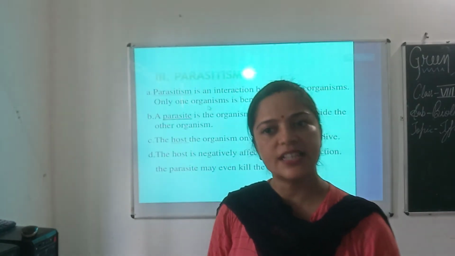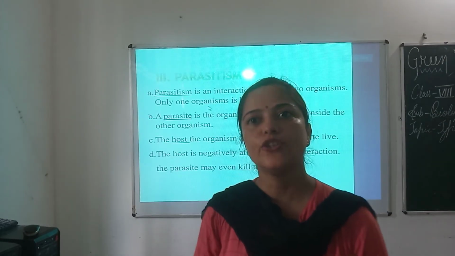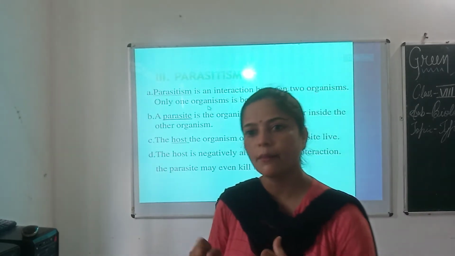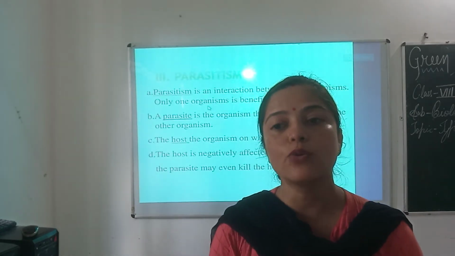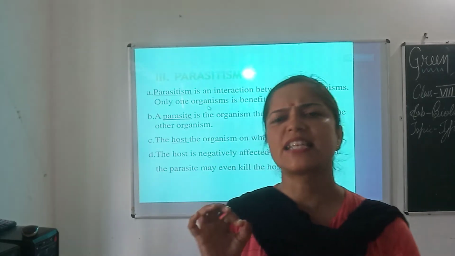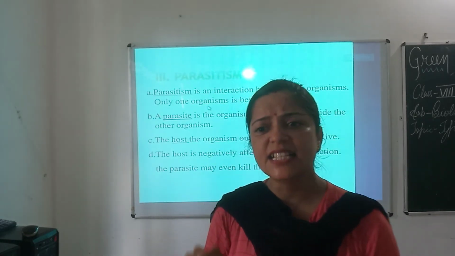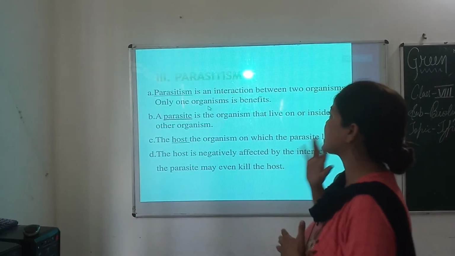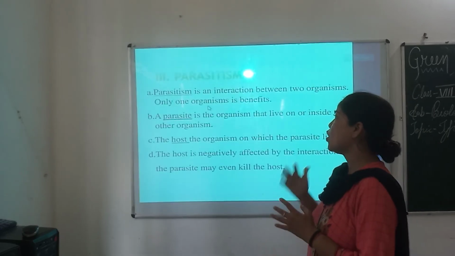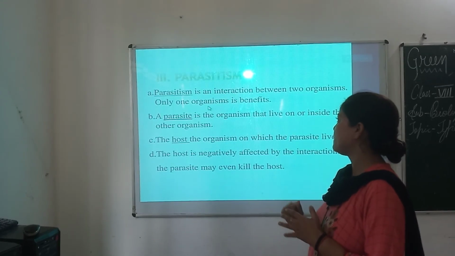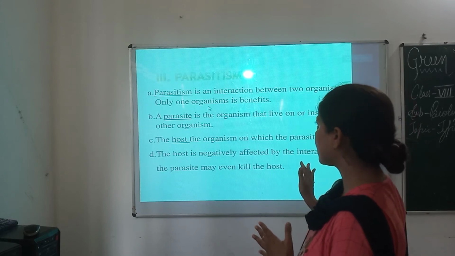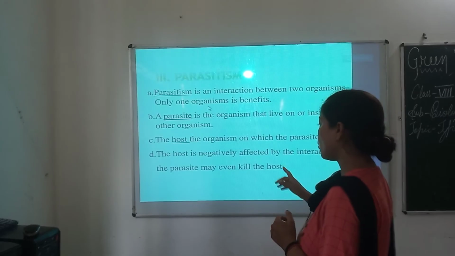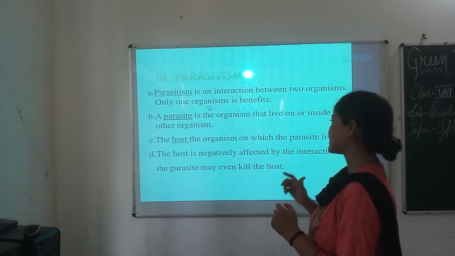The tapeworm lives in the intestines of humans and gets nutrition. Head lice live on human heads and suck blood. And cuscuta is a non-green plant; it gets ready-made food from the host. Clear? Parasitism is an interaction between two organisms in which only one organism is benefited. A parasite is the organism that lives on or inside the other organism. The host is the organism on which the parasite lives.